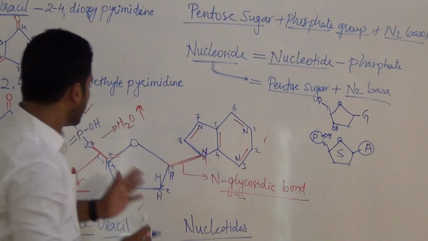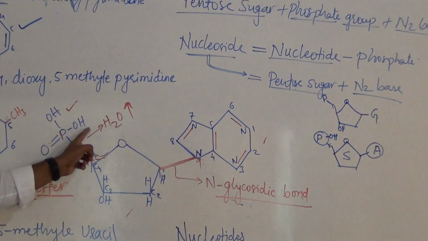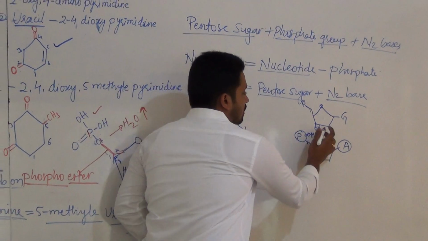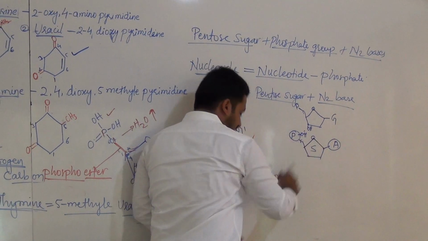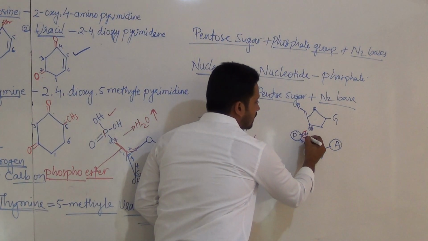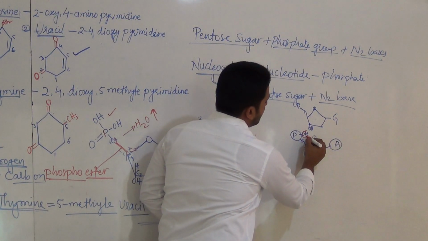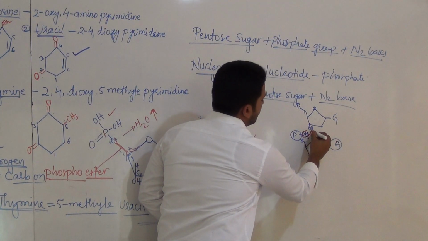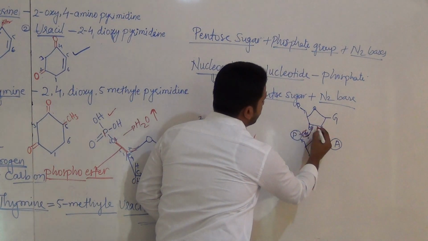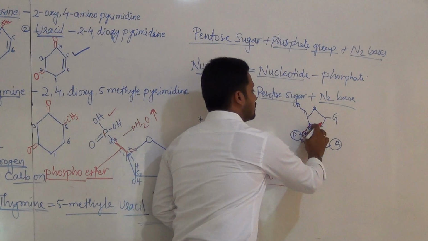You know already phosphate has these two OH. Now this OH, that is H from phosphate, OH from phosphate, and H from this one.